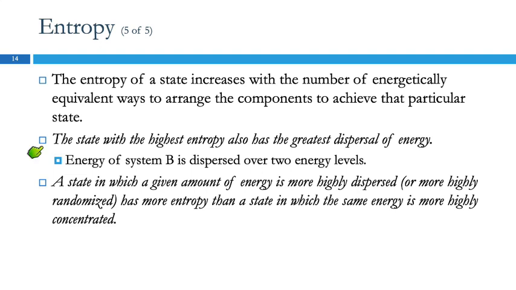We can also think of it as dispersal of energy. So the state with the highest entropy also has the greatest dispersal of energy. Energy tends to spread out. It doesn't want to be confined. So when we look at the energy of system B, it's dispersed over 2 levels.